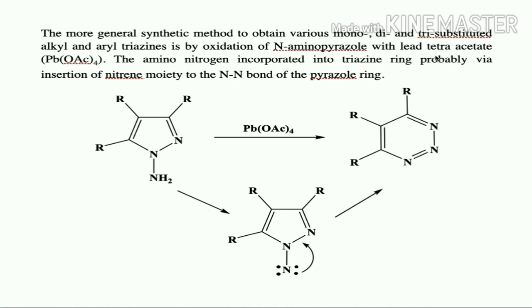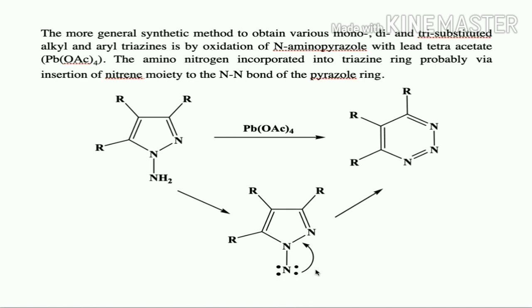N-aminopyrazoles will undergo oxidation with lead tetraacetate and form a nitrene. That nitrene moiety is going to insert between the N bond of the pyrazole ring. So the pyrazole will undergo oxidation in presence of lead tetraacetate and form a nitrene intermediate.